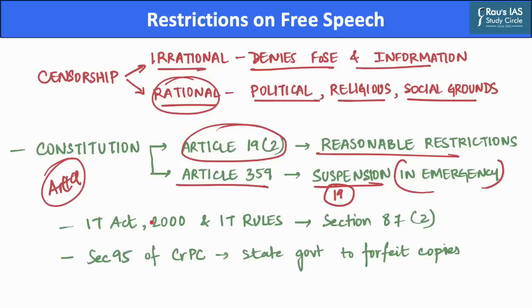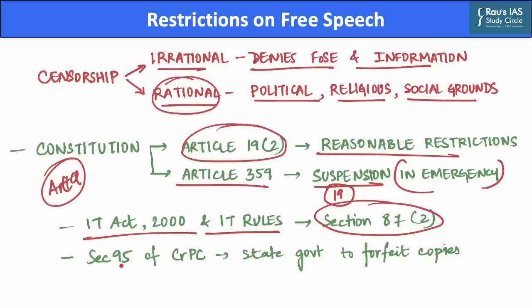Further, as described in today's news, the Information Technology Act of 2000 as well as the Information Technology Intermediary Guidelines and Digital Media Ethics Code, which were formulated under Section 87 of the IT Act, permit certain restrictions on social media entities.